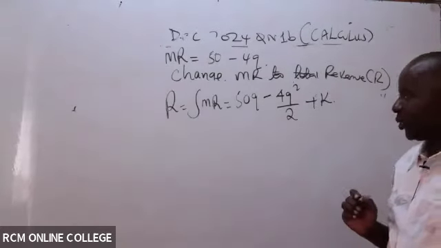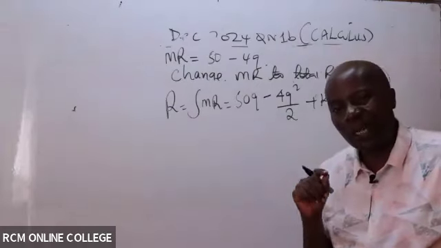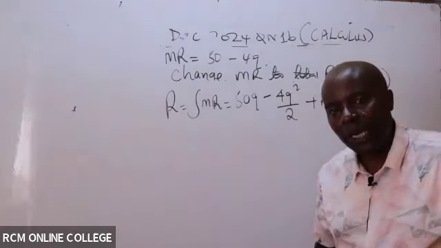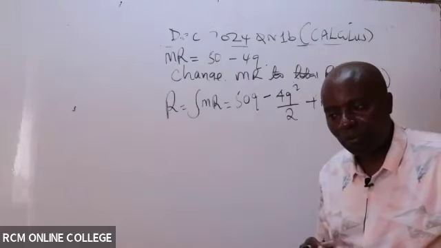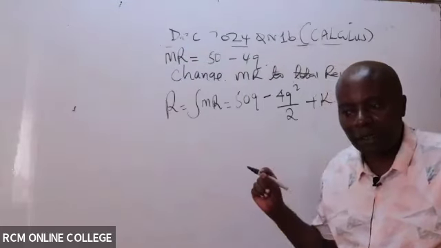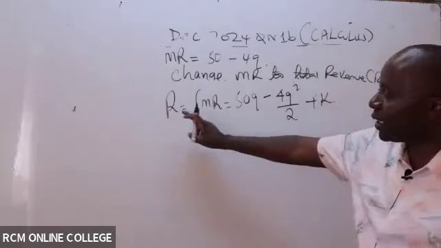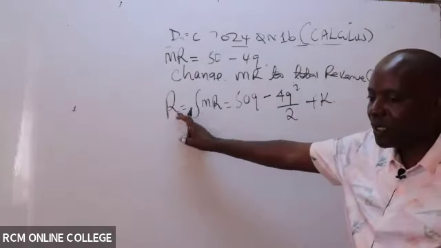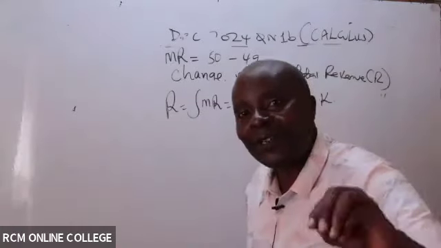Now let me ask you a question. In mathematics, do we have anything known as constant revenue? In business, do we have anything known as constant revenue? That even if you don't sell, there is revenue guaranteed for you, because this k means constant revenue. What I know, there is a constant cost.